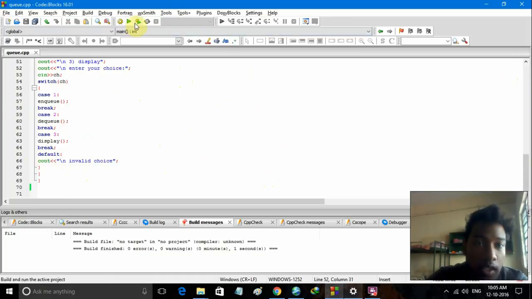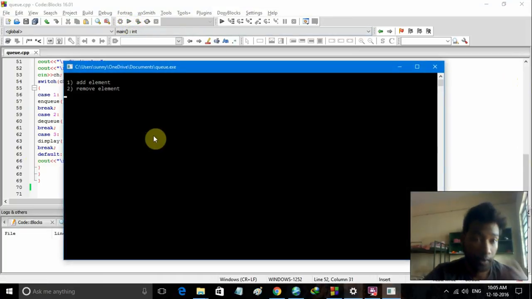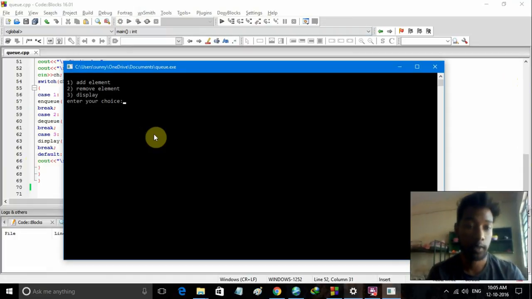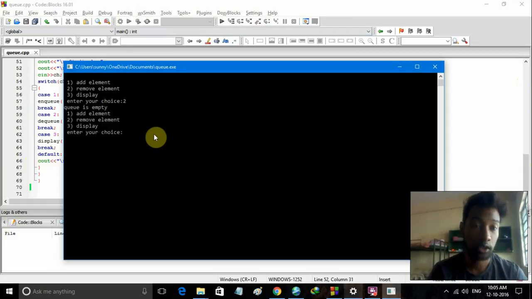So here we can see when we run the program, it says 1 to add element, 2 to remove element, 3 to display, and an exit option. Okay, if I try to remove an element, it says queue is empty.